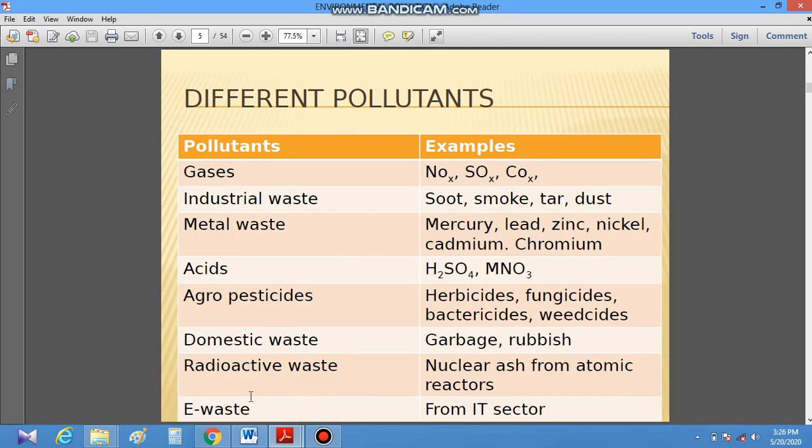This is the chart of pollutants. Pollutants are those substances which cause pollution, that are called pollutants. So here is the chart and these are the examples.